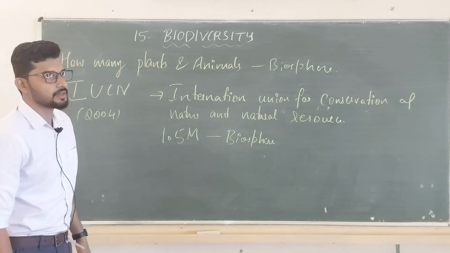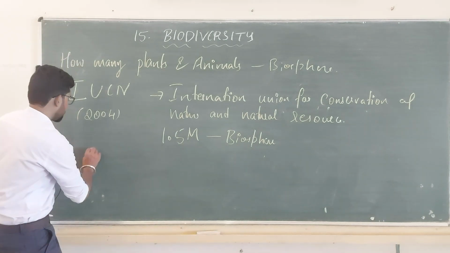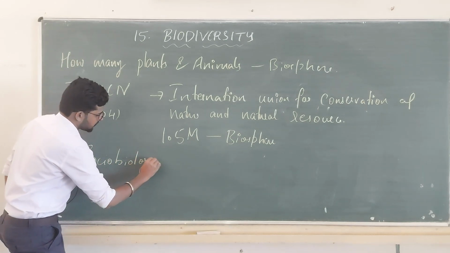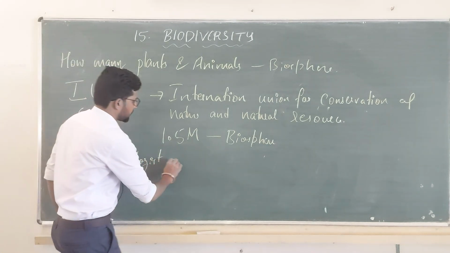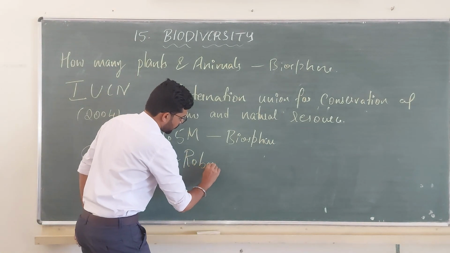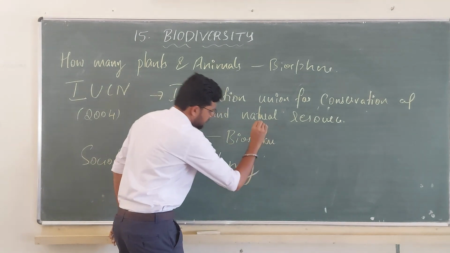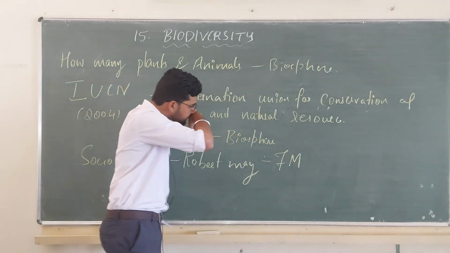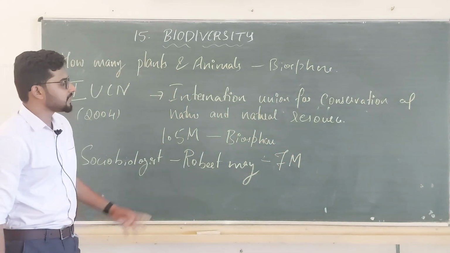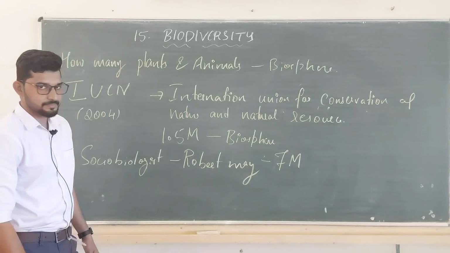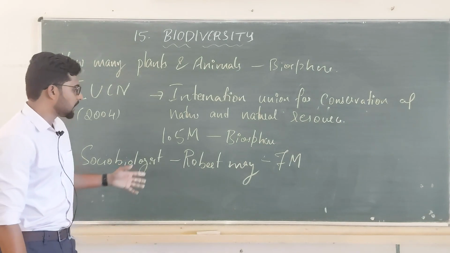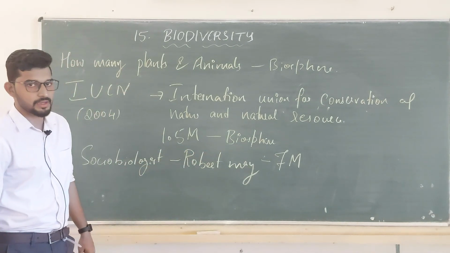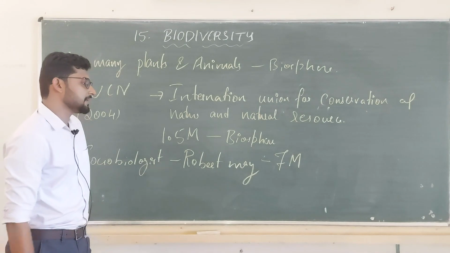According to one sociobiologist, Robert May, he has said we have around 7 million different kinds of species in our biosphere.